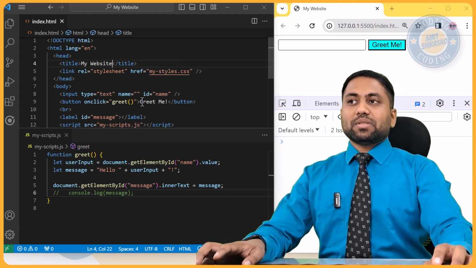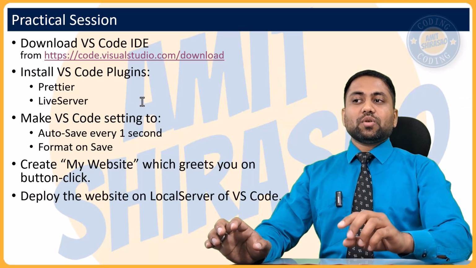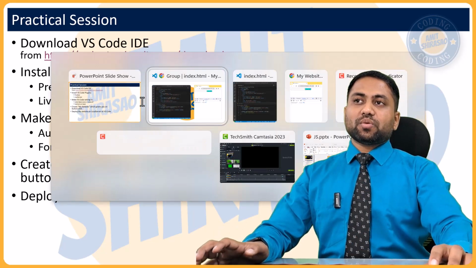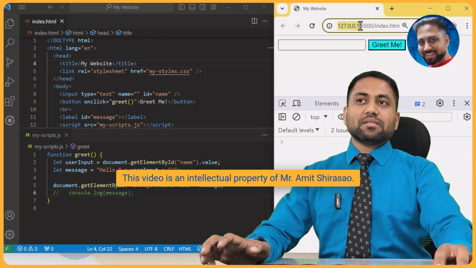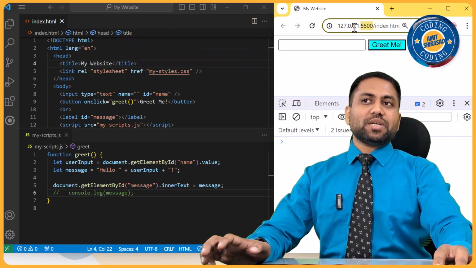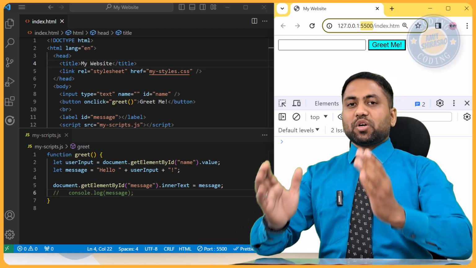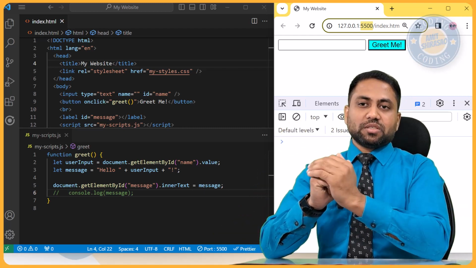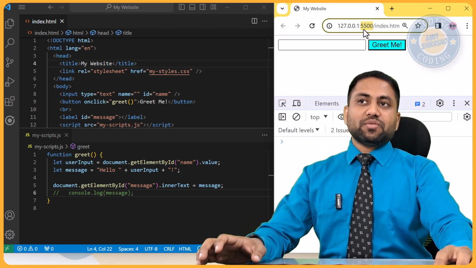Now the next stage is we should see how to deploy this website on a local server. We have already seen this. If you notice, this website is already deployed on this IP address and this port. So this is the local server's IP address and port. Anything that is deployed is always deployed on a machine, that means the IP address and the port of the machine. So everything is deployed on a certain port of the machine. So this is that port 5500.